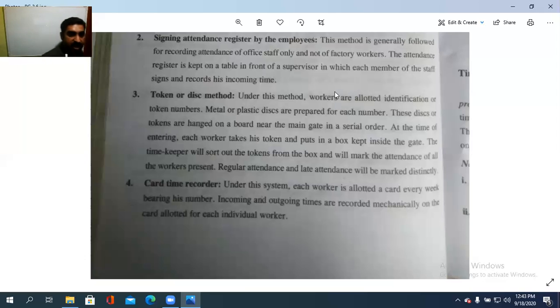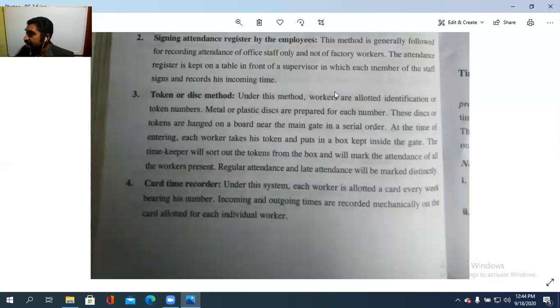Another one is the card time recorder. Under the system, each worker is allotted a card every week bearing his number. Incoming and outgoing times are recorded mechanically on the card allotted for each individual worker. So it should be mechanized. അതായത് അവരെന്ത് ചെയ്യുന്നു, കാർഡ് ടൈം ഹോൾഡർ. അപ്പൊ ആ കാർഡ് അവര് ആ മെഷീന്റെ മുകളിലൊരു ഹോൾ ഉണ്ട്, അതിനകത്തോട്ട് ഇറക്കുമ്പോൾ it should be printed in time and out time for the particular staff.